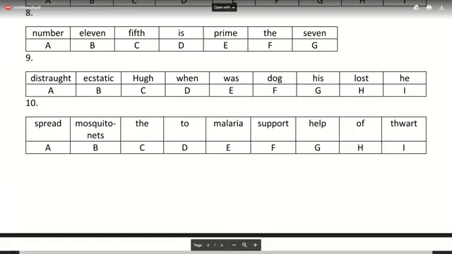I've given you the hint. Yes, Amara and Ashmi got it right. The last one on this page is: mosquito nets help to stop the spread of malaria. What you don't need is support.